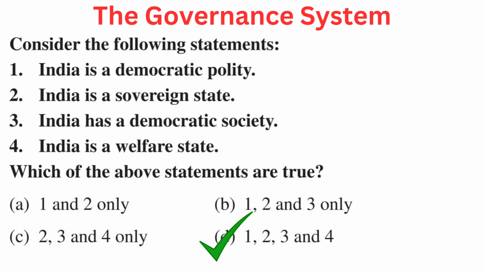Your question is, consider the following statements. First, India is a democratic polity. Second, India is a sovereign state. Third, India has a democratic society. Fourth, India is a welfare state. Which of the above statements are true? Your options are A. 1 and 2 only, B. 1, 2 and 3 only, C. 2, 3 and 4 only, or D. 1, 2, 3 and 4. Right answer is D. 1, 2, 3 and 4. India is a democratic polity, India is a sovereign state, India has a democratic society, and India is a welfare state.